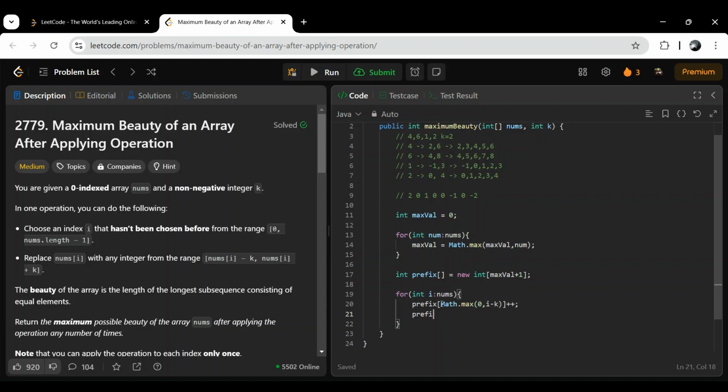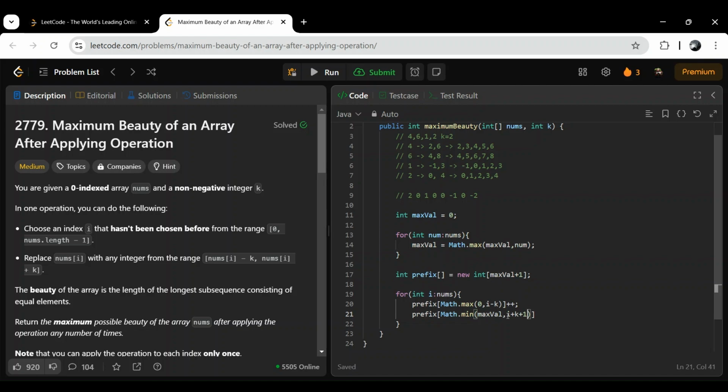And for the end we have to do the minimum, Math.min of our max value, because this is our size, comma i plus k plus 1. Why plus 1? Because only after the range ends will we decrement.